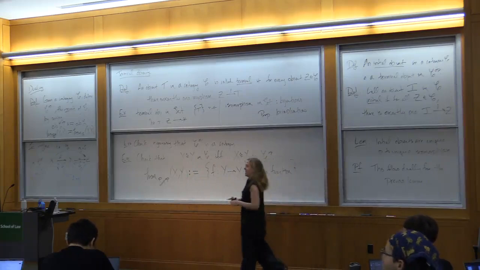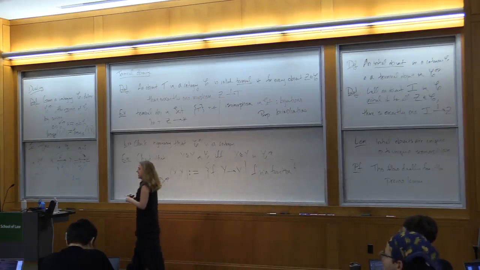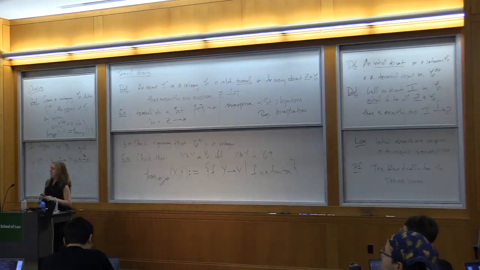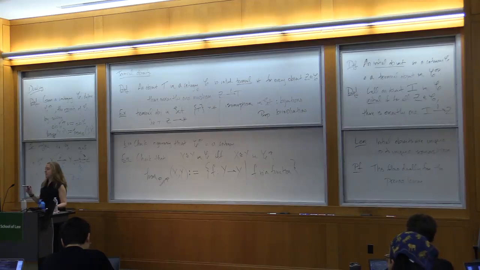Yes? To make sure I have the right intuition, if there are objects that are both initial and terminal, does that mean your category is all isomorphic to itself? It's like there's just one guy? No, that's a very interesting situation. When that happens, it's called a zero object. That happens a lot in algebra, like the category of vector spaces has a zero object.